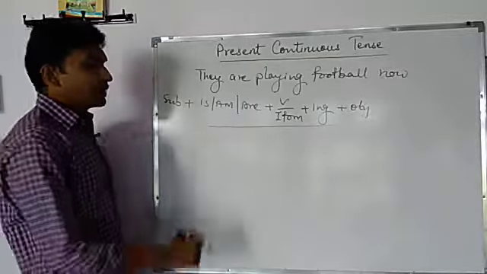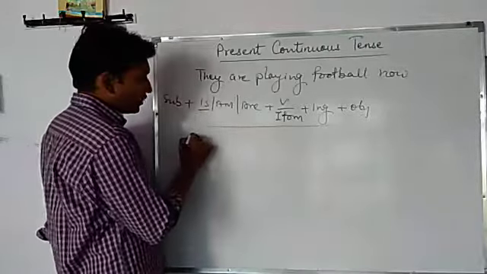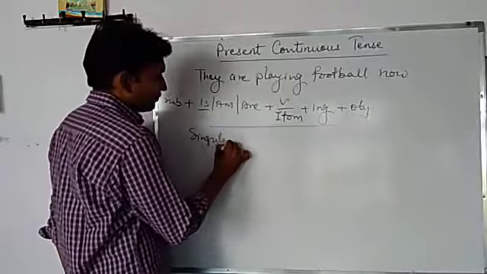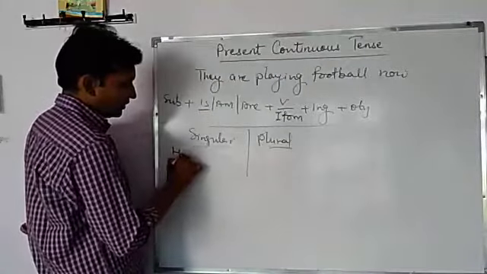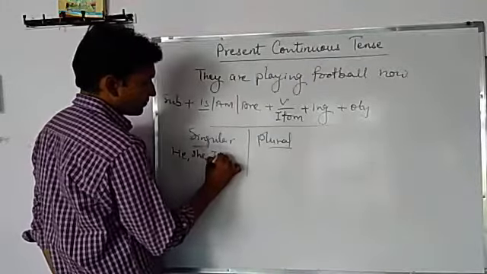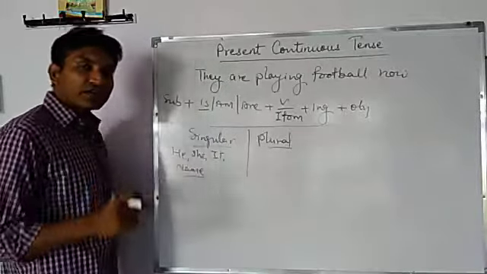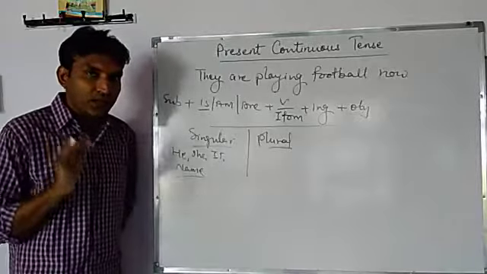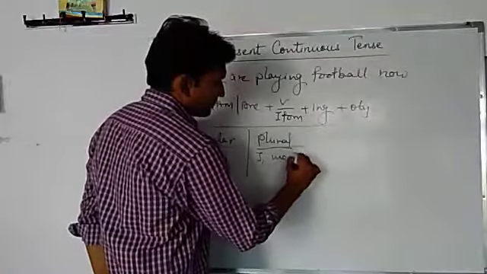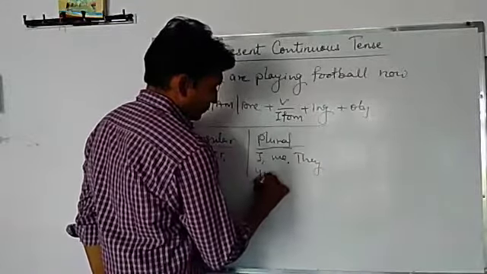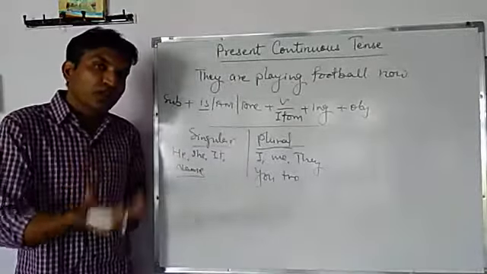And you know well singular and plural subjects. So with singular subjects we use is. Once again I tell you, singular and plural subjects. Singular means he, she, it, and the name of a person, place, thing, or an animal. Plurals are we, they, you, and the things, which may be two or more than two.